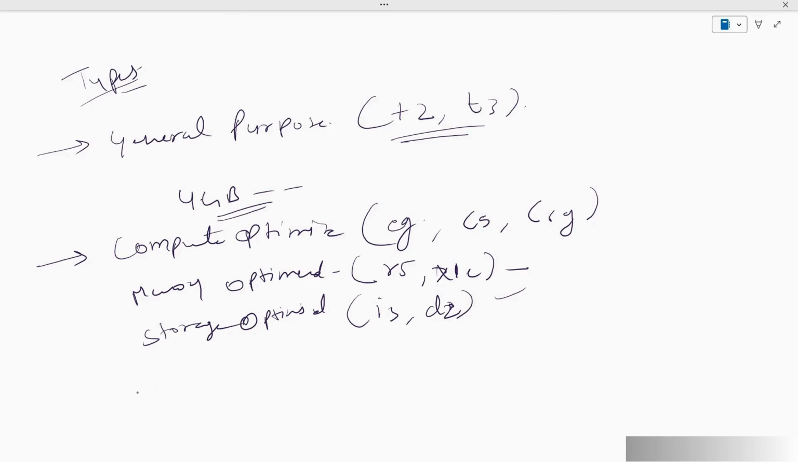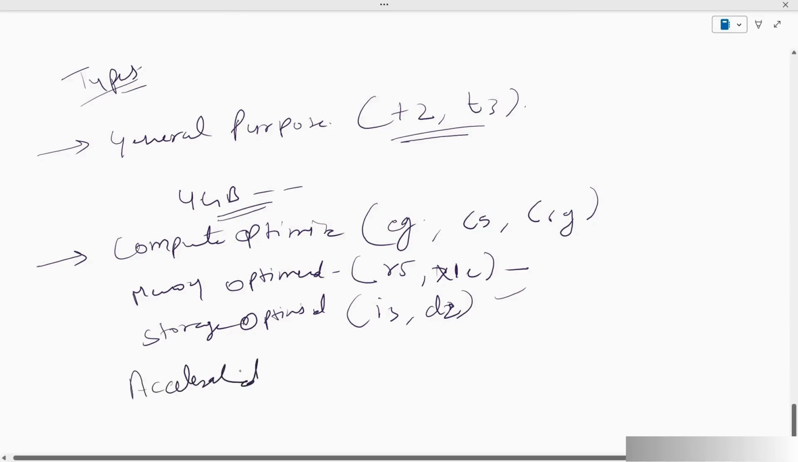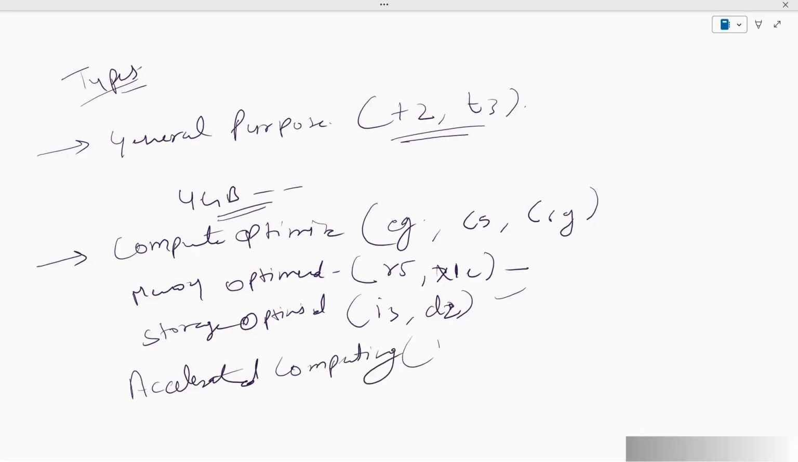Okay, then we have accelerated computing. In that, for example, we can have P4 or G4. Now these instance types include GPU for machine learning or high graphics applications. Okay, so there are generally many examples, but for our own self-learning and practice, we use general purpose. They have everything in a balanced way, and we use it for that.